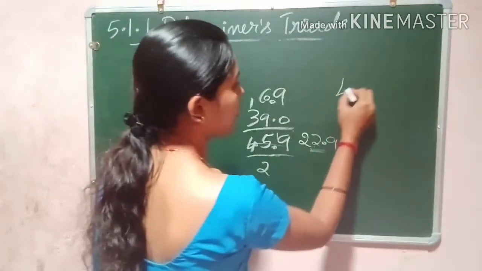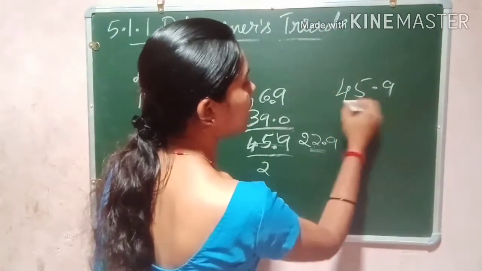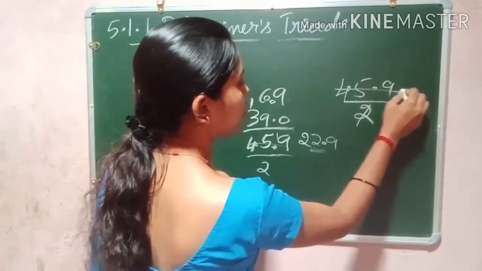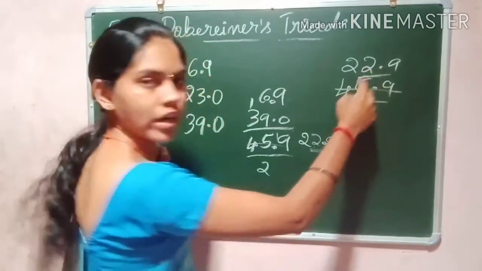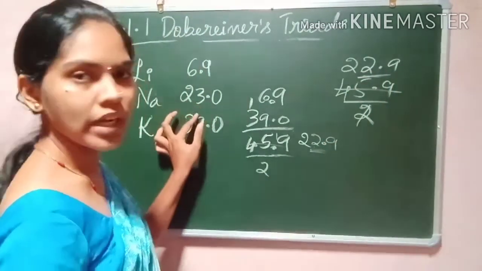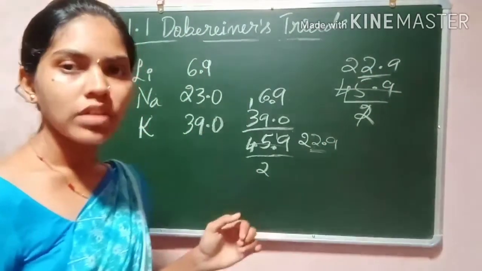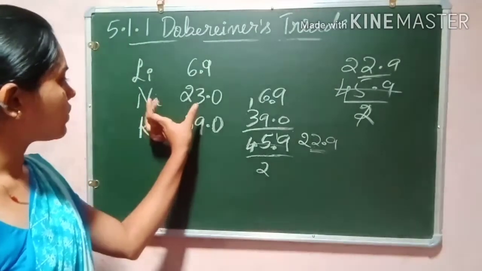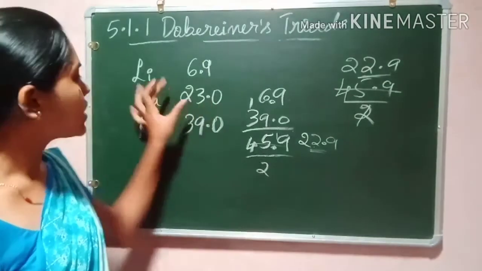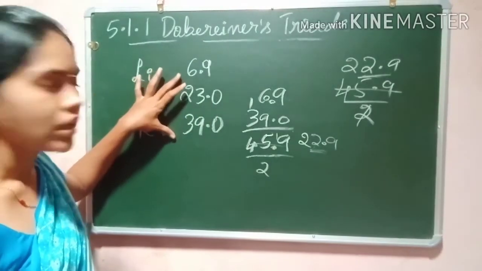And 45.9 divided by 2 is 22.95, so it is almost equal to 23. So he found that whenever there is a triad, the atomic mass of the middlemost element is the average of the remaining two.